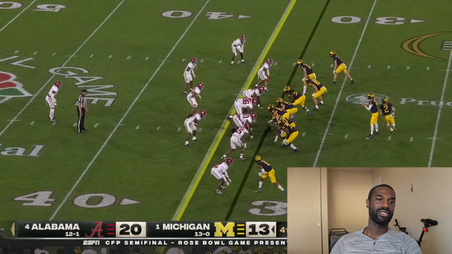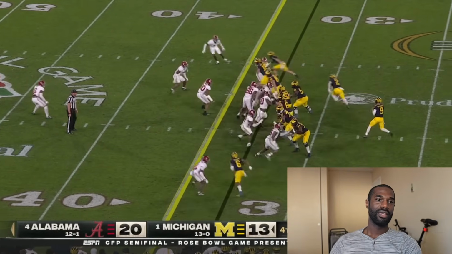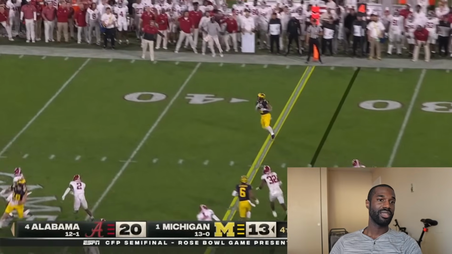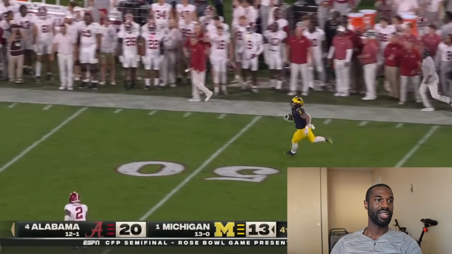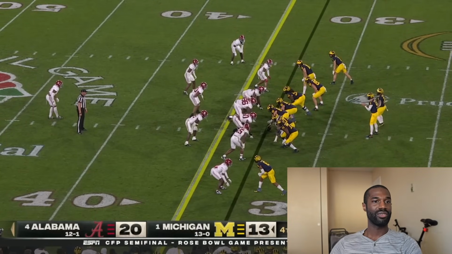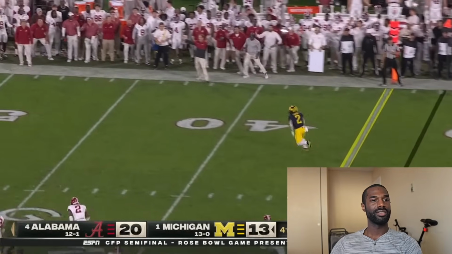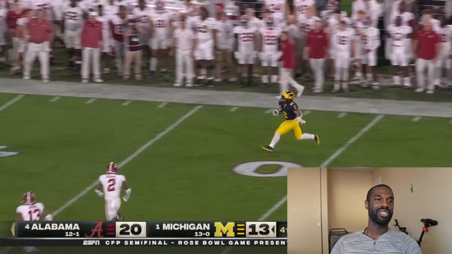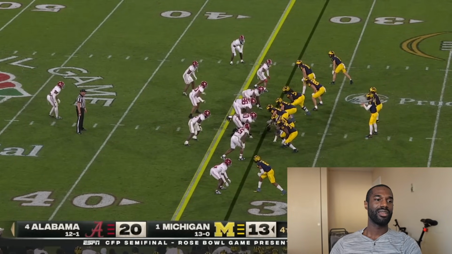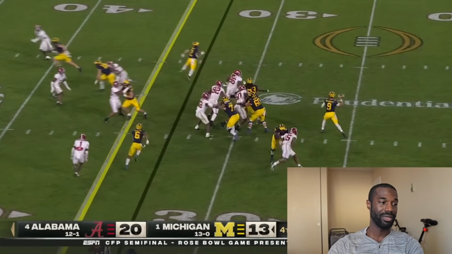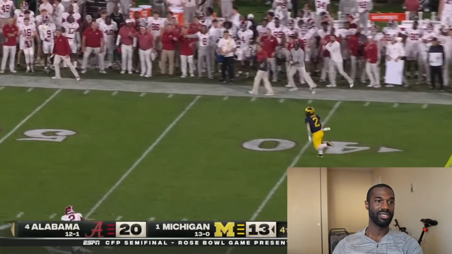And so Michigan's in the shotgun. Blake Corum set to the right. They're going to do a similar thing with Blake Corum, which is send him out to the flat. So you got Blake Corum going out to the flat on the right side. And you might immediately notice no Alabama defender is going with him, because Michigan did something very, very sneaky and fun, from an offensive play calling standpoint.